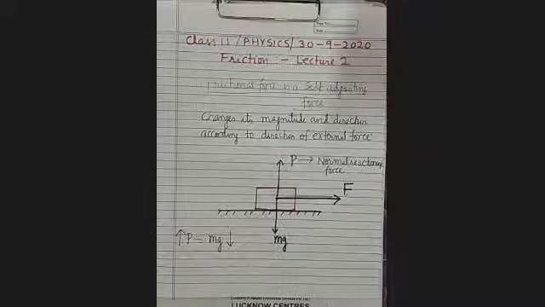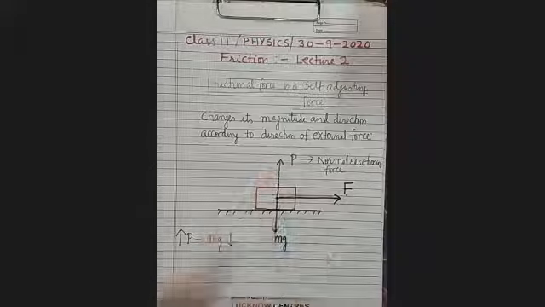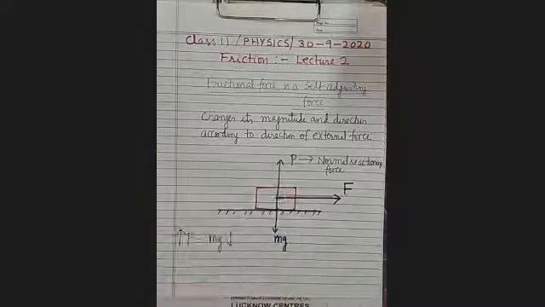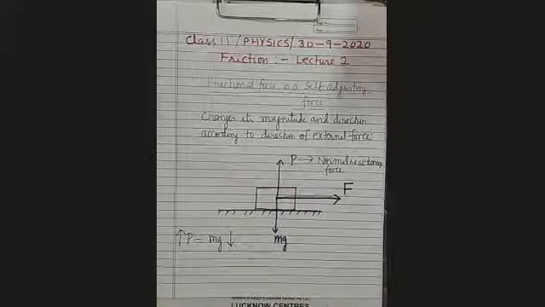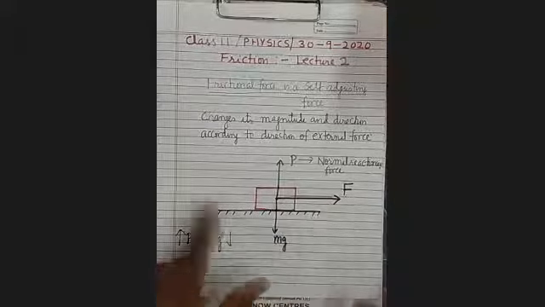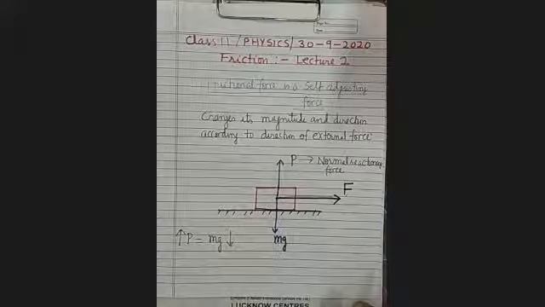The resultant of these three forces cannot be zero if they are having these directions as shown here. It's clear? And why can it not be zero? Because P is cancelling the mg, but there is no force which is cancelling out the F. It is clear? You see once again.